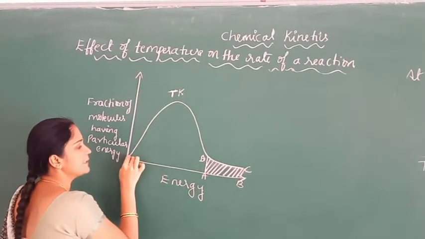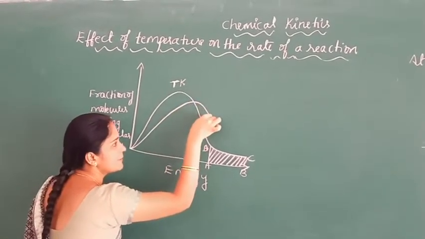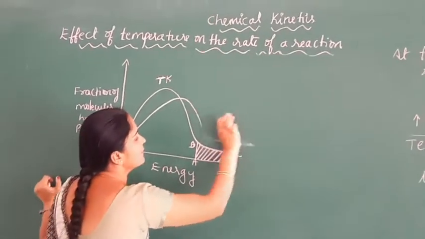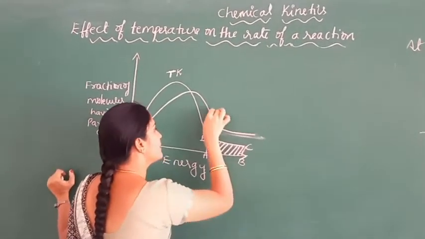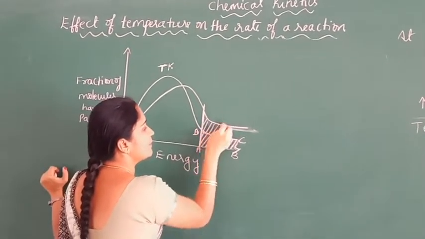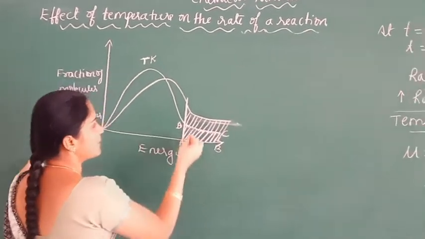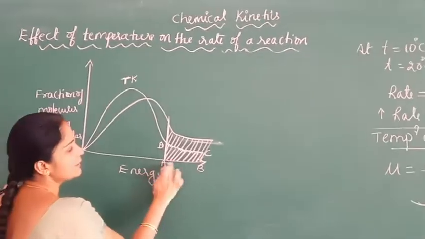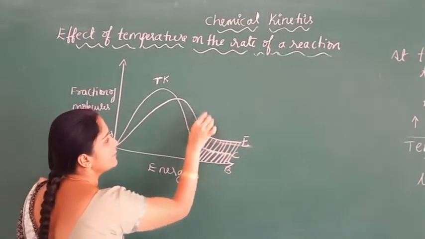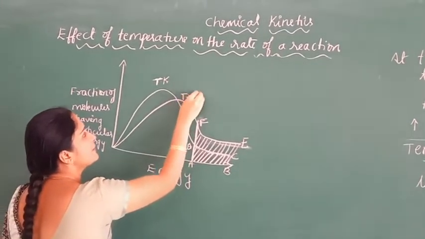When temperature increases to T plus 10 Kelvin, the number of molecules participating in a chemical reaction has area ABEF. This is the curve at T plus 10 Kelvin.